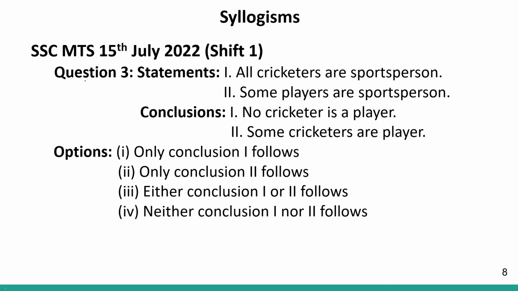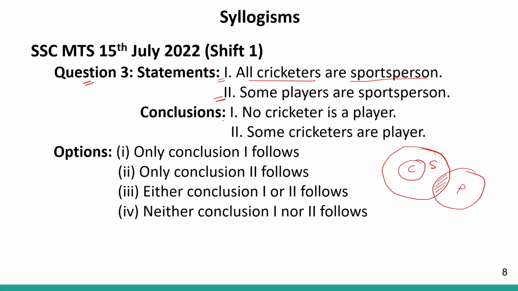Okay. Moving on to question number 3. Question number 3, set of 2 statements and 2 conclusions. Statement 1 says all cricketers are sports persons. So, all cricketers are sports persons. That means all cricketers are part of the sports person. Second statement says some players are sports persons. So, I will have my players over here, focus being on this area. Some players are sports persons. So, this will be my Venn diagram.